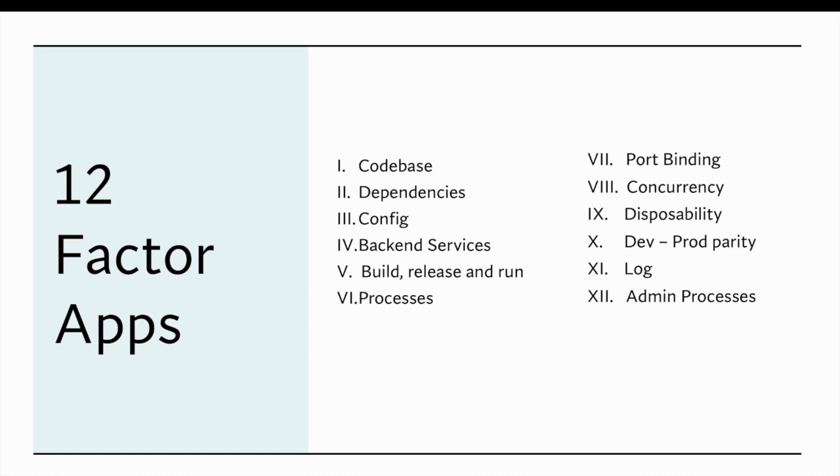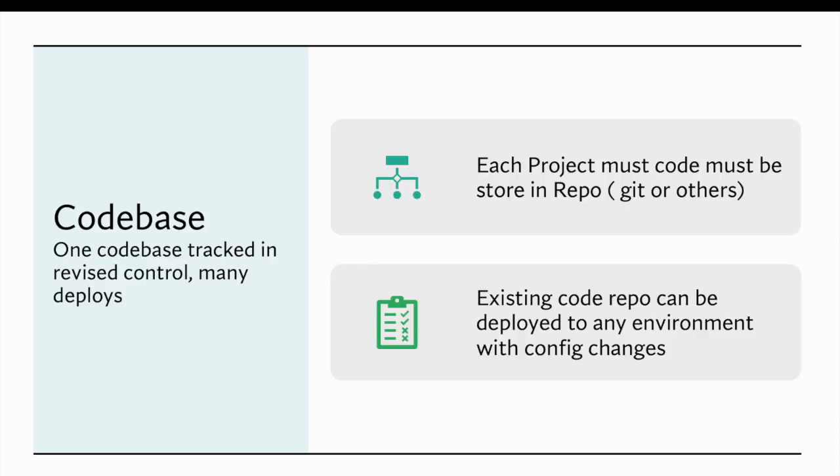Let's go to the first one, code base. What it says is that we should have one code base tracked in revision control, and many deployments. That means we should always have version control for each project, and it should be made in such a way that only by making configuration changes we can deploy the same code to dev, to stage, to production.